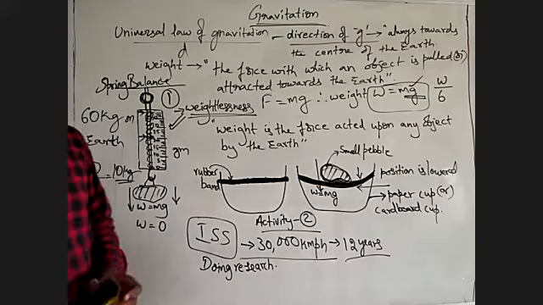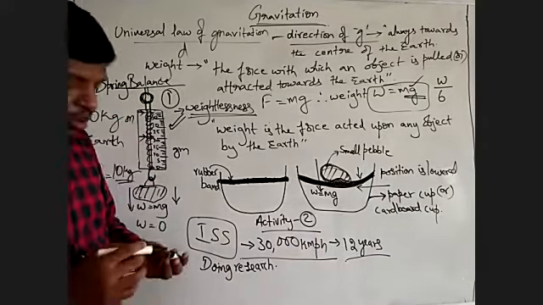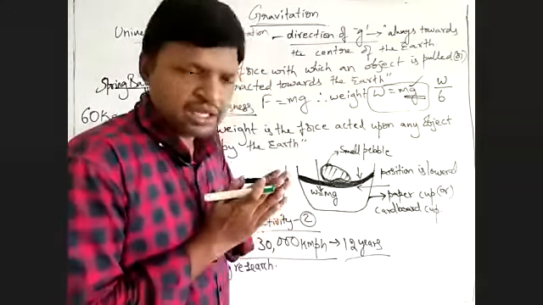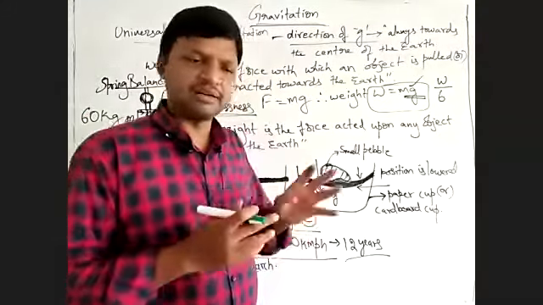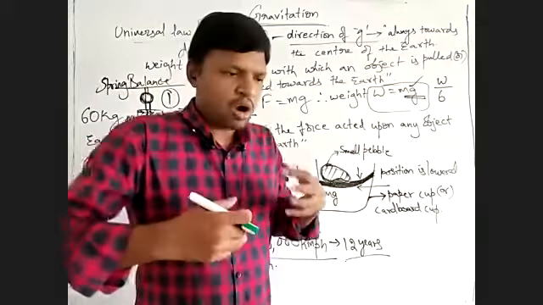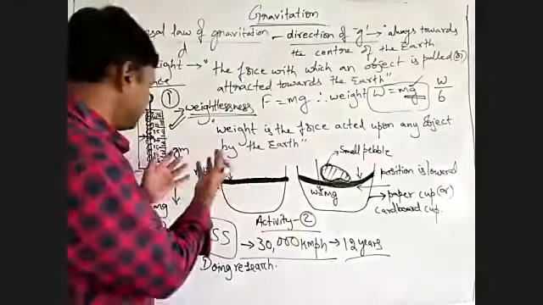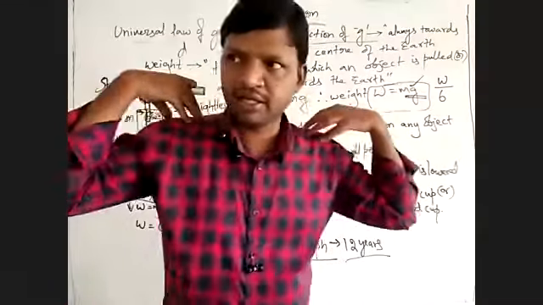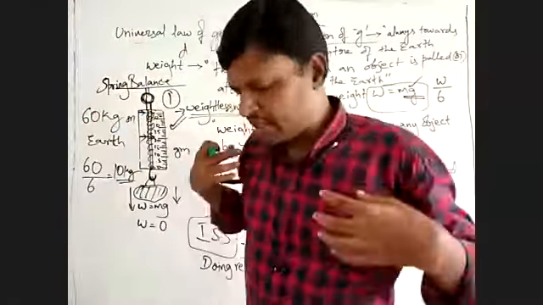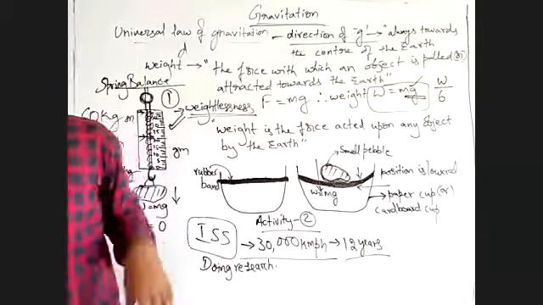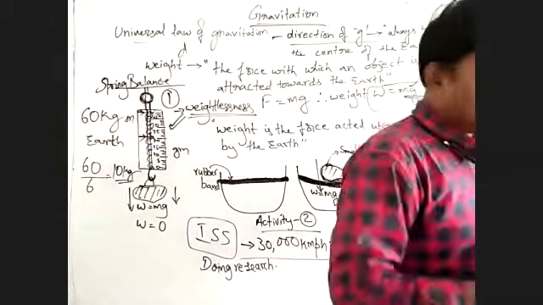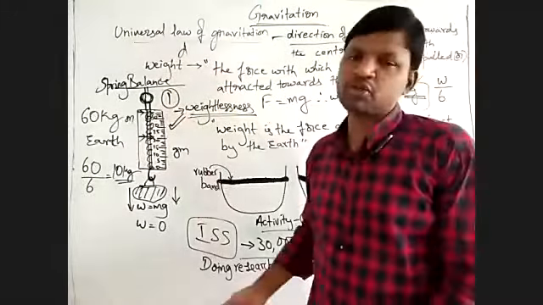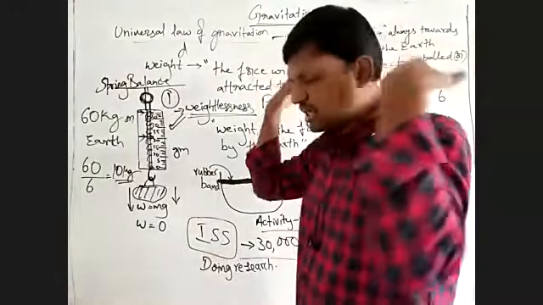So what has to be done? How to overcome this? Our astronauts have already landed on the moon, like Neil Armstrong, Edwin Aldrin, etc. So how did these people manage? They put on extra weight so that they can walk freely on the moon. Otherwise, they would be literally flying on the moon. That's why they put on the extra load.